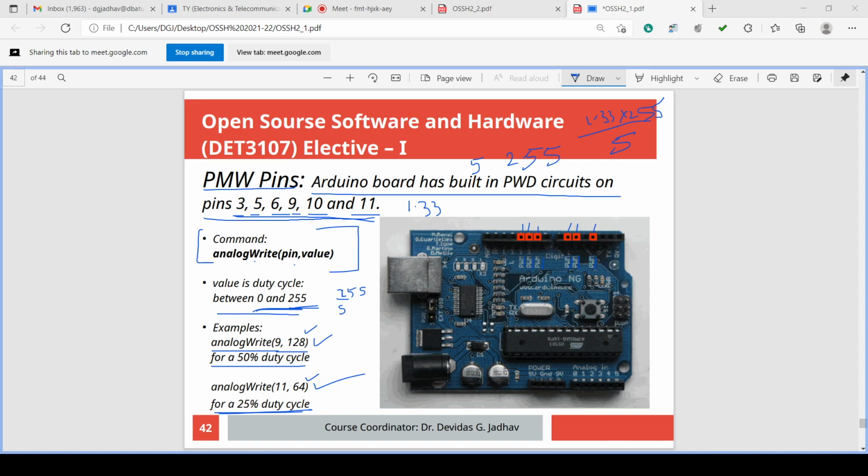Then for our analog value, what is that number? That we have to calculate. The formula becomes like this: our voltage to set out divided by 5 multiplied by 255. So that factor 255 divided by 5, we have to multiply with our analog voltage. Which factor?